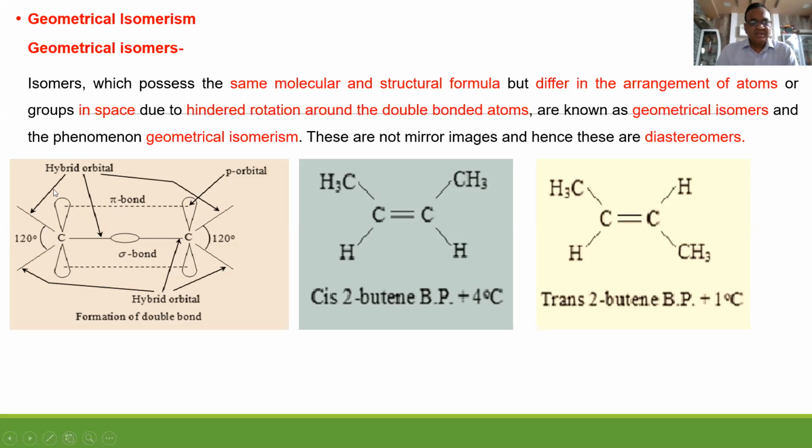What are geometrical isomers? Yes, compounds having the same molecular formula, same structural formula, but differing in the arrangement of atoms or groups in space due to hindered rotation around a double bond. So double bonded compounds undergo this geometrical isomerism. If same groups are lying on the same side of the double bond, it is called cis. If same groups are lying on the opposite side of the double bond, it is trans. See, this is trans 2-butene, CH3 opposite side, H H opposite side. It has boiling point 1 degree Celsius, and this cis compound has boiling point 4 degree Celsius.